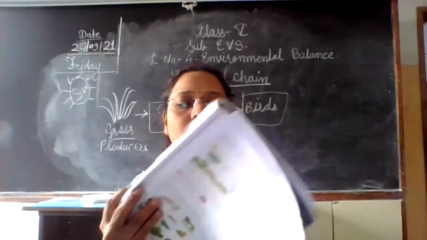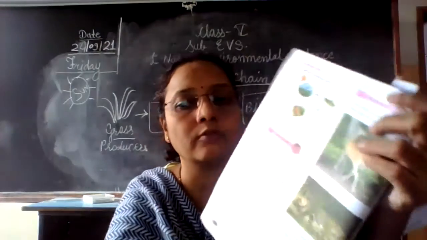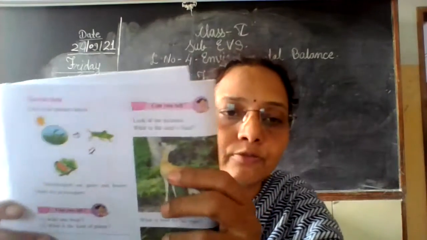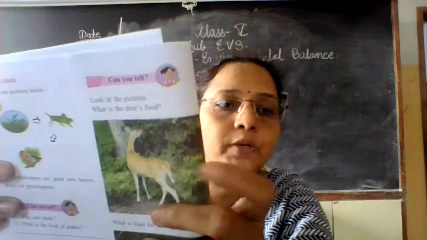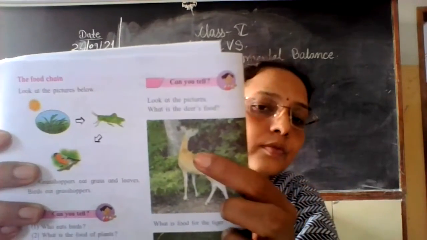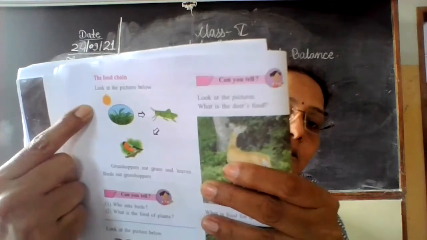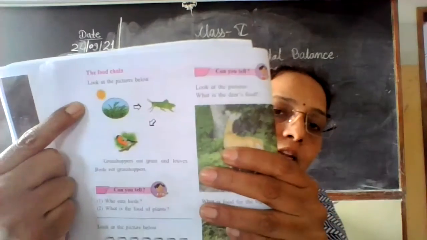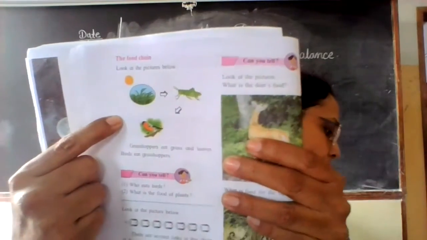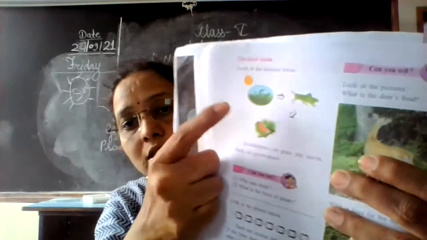Okay, let's see. So see, it is a picture of a food chain. In the first picture here, the sun is a source of energy. Then green plants, they are called the producers.